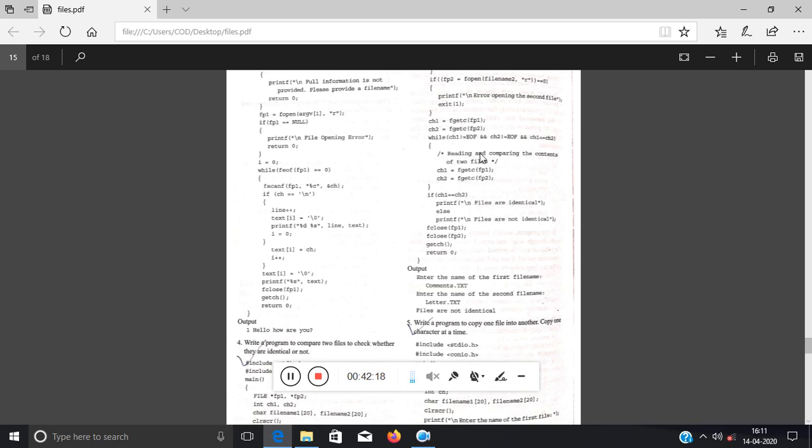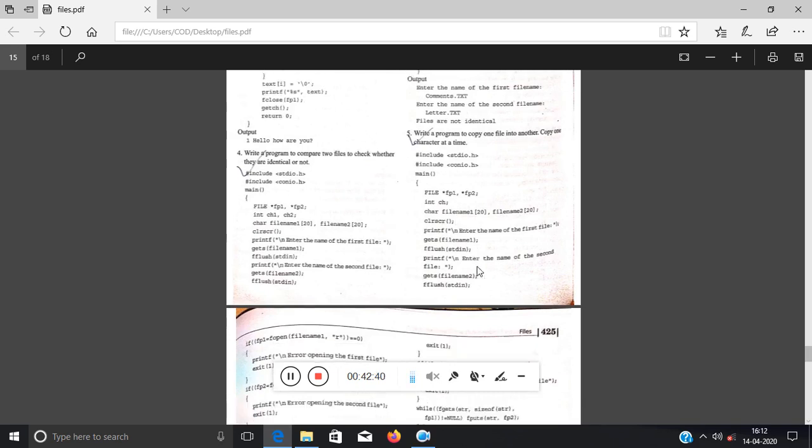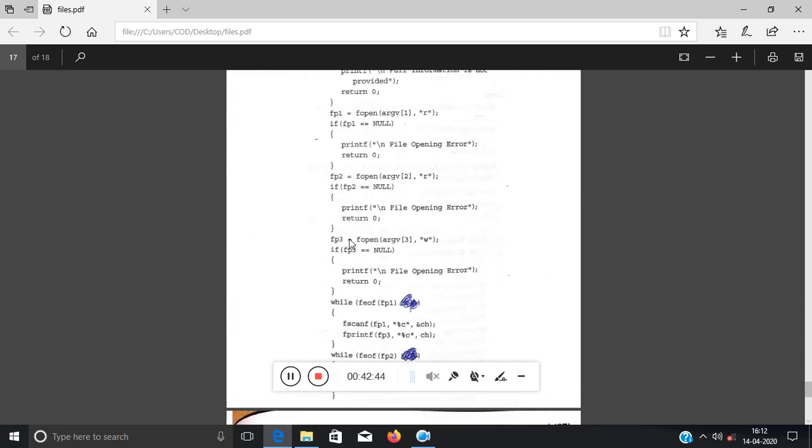If not, then obviously outside this loop ch1 and ch2 are not equal, right? So I have checked if ch1 equal to ch2, files are identical, else not. Clear? This else part will be written here, not inside the loop. This is one mistake they have made, right? And ultimately you have to close the files. There is another program, copy one file. Just see this part. I hope that you will understand. There is nothing in it.